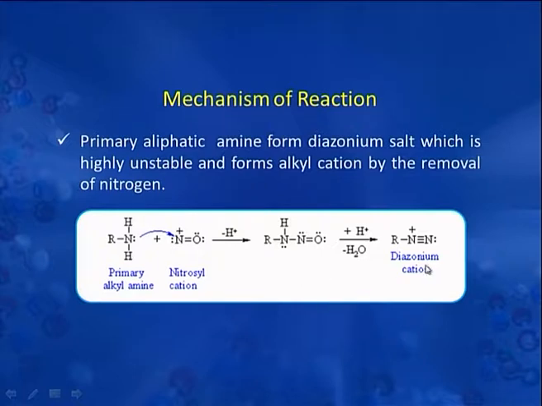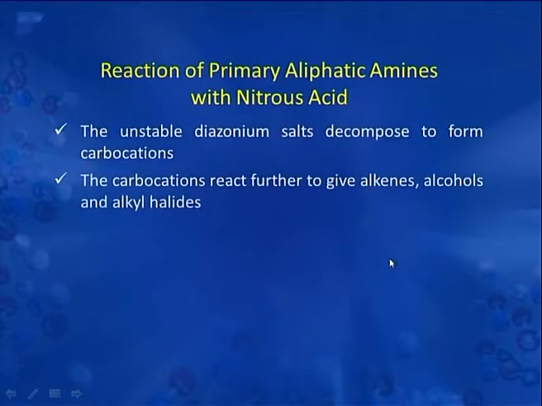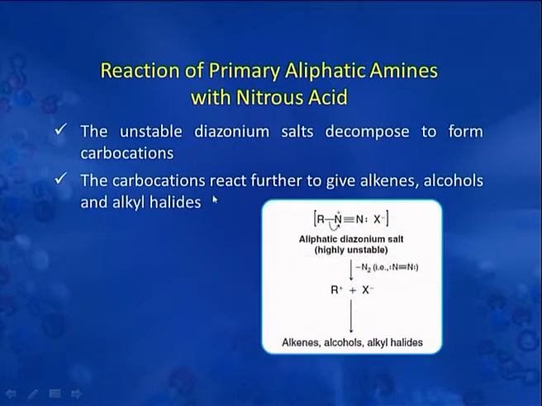This diazonium chloride is highly unstable and forms alkyl cation by the removal of nitrogen. This nitrogen is removed and there is formation of R plus or alkyl cation. The unstable diazonium salt decomposes to form carbocation, and carbocation further gives alkene, alcohol and alkyl halide.